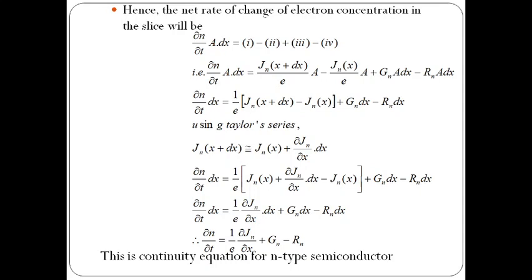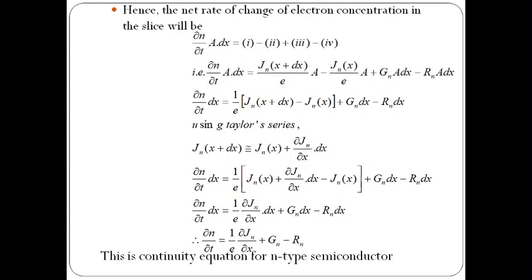So we are substituting this Jn of x plus dx. Now ∂n/∂t into dx can be written as 1 by e into [Jn of x plus ∂Jn/∂x into dx minus Jn of x] plus Gn into dx minus Rn into dx. Now we are taking the common 1 by e, multiplying it inside the bracket. Now it is 1 by e ∂Jn/∂x into dx, and this Jn of x minus Jn of x will be cancelled.